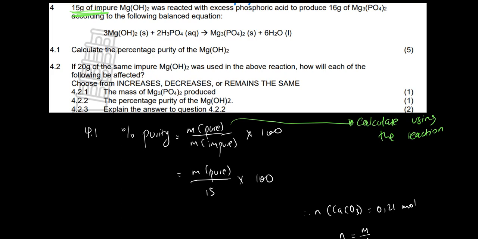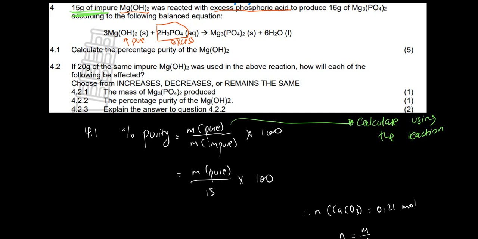So, we were told that the magnesium hydroxide was reacted with excess phosphoric acid. So, this tells us that our pure sample here is actually the limiting, and this one here is the excess reagent. Please remember that. That is how we can tell that this is the limiting and that one is the excess reagent.